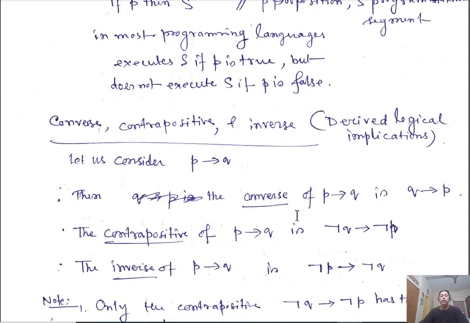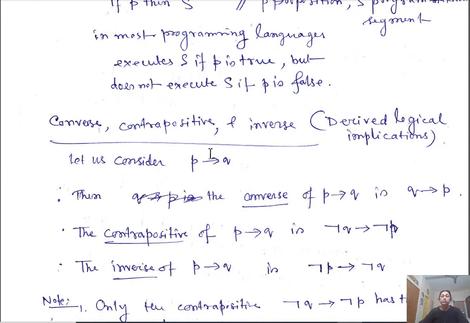Okay, so you have an implication P implies Q. Then the converse statement of P implies Q is Q implies P. Okay, the converse is Q implies P. Its contrapositive will be negation of Q implies negation of P. This is the contrapositive, and the inverse of this implication is negation of P implies negation of Q.